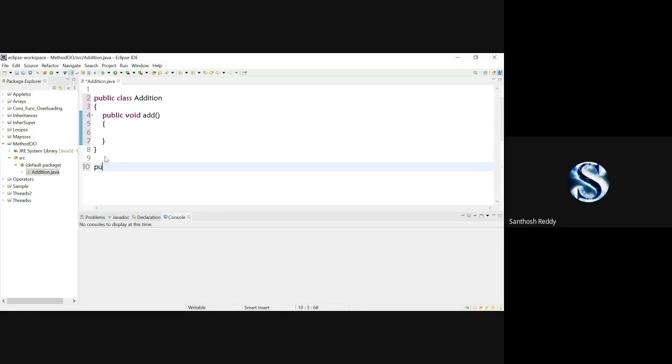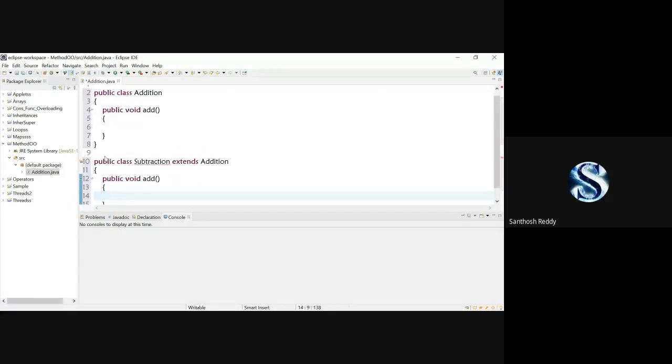Like for example, I can say public class subtraction extends addition. Okay, now I have written like this. In the subtraction class also, if I have a method called public void add, if I have this method like this, we are going to call it a method overriding.